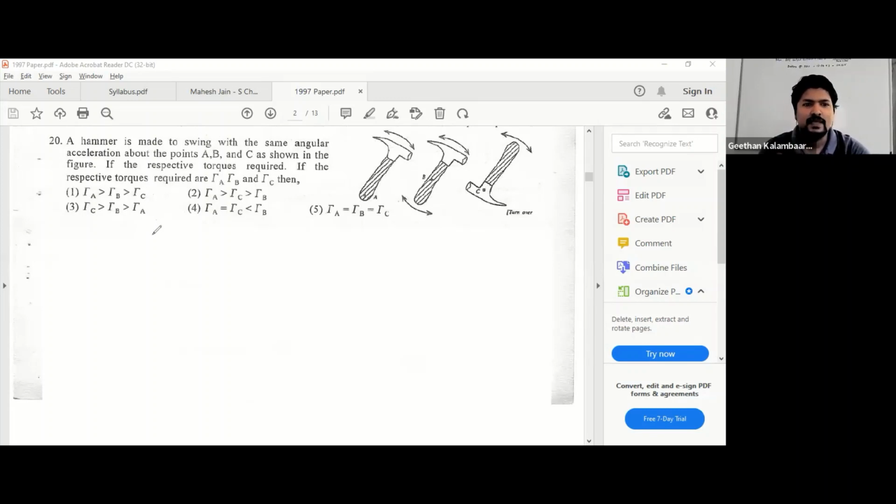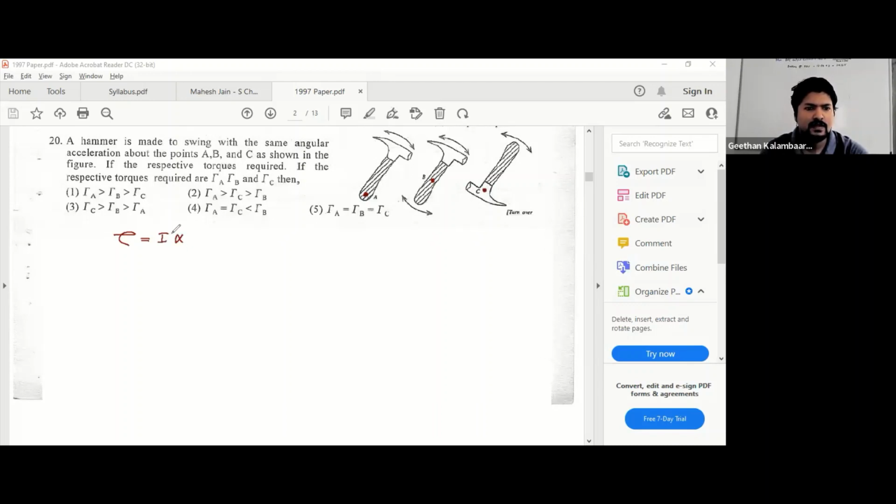A hammer is made to swing with the same angular acceleration about points A, B, and C. Points A, B, and C are shown. When the point is A, here's point B, and here's point C. Same angular acceleration. So you know the equation is tau equals I alpha, right? Tau equals I alpha.